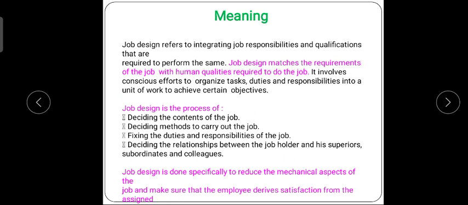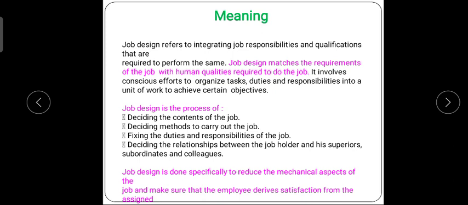For job design we need a proper qualification and a proper experience. Without qualification and experience we cannot do the job which is required by the company. So it's very important to achieve a certain task.